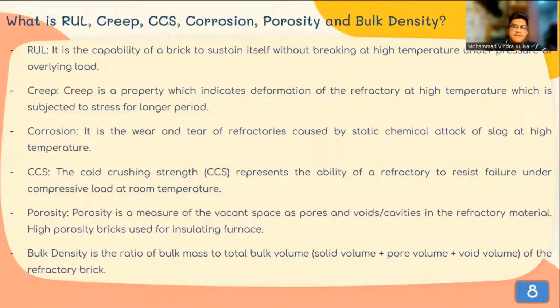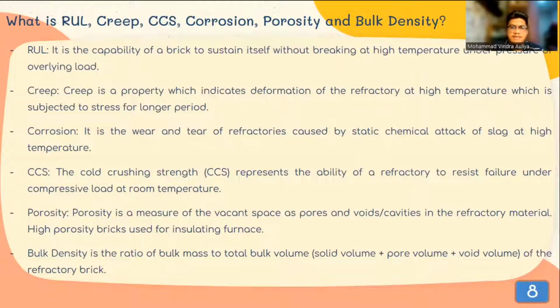What is refractoriness under load, creep, cold crushing strength, corrosion, porosity, and bulk density? RUL is the capability of brick to sustain itself without breaking at high temperature under overlying load. Creep is a property which indicates the deformation of the refractory at high temperature, which is subjected to stress for a longer period.